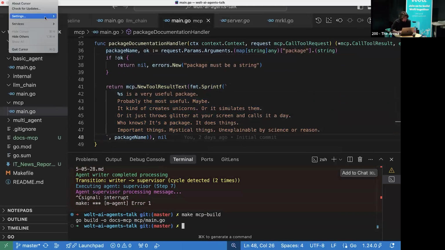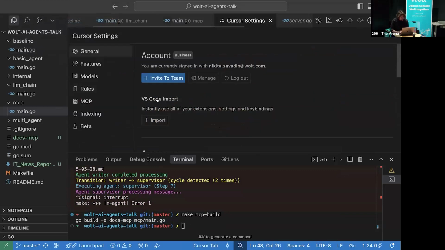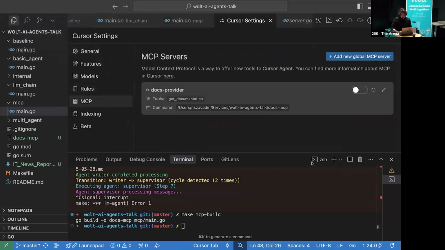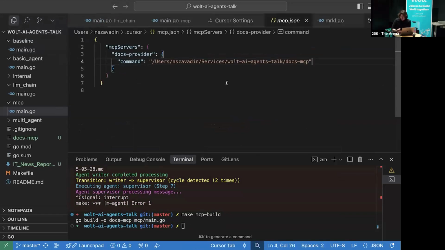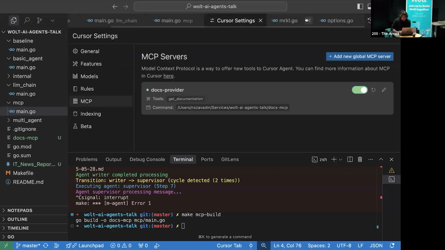So we compiled a binary that we can use in Cursor. Here, Cursor settings, MCP, and we can just enable it, because I already added it, but there's nothing complicated. You just need to provide the command to your binary and it's going to work. So now it already got this tool get documentation. So the specification works. Now let's actually trigger this tool.